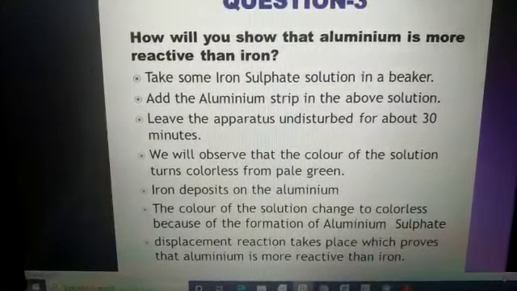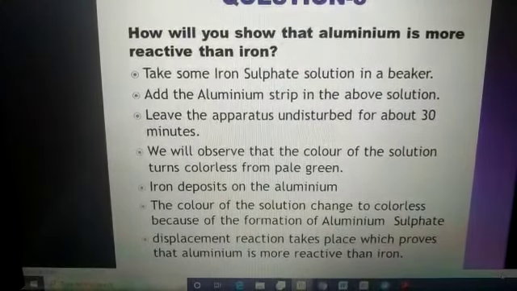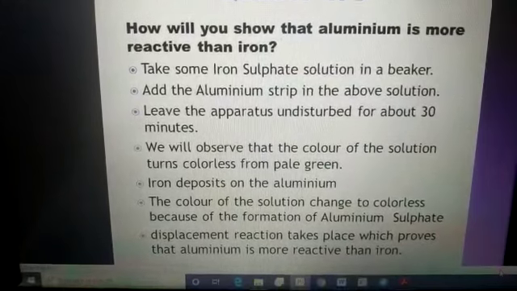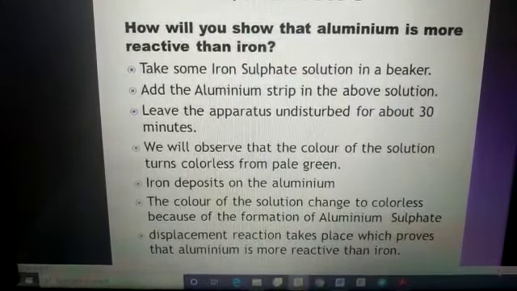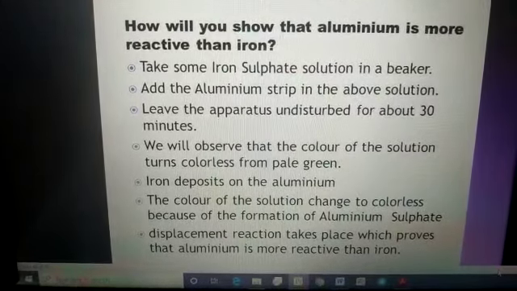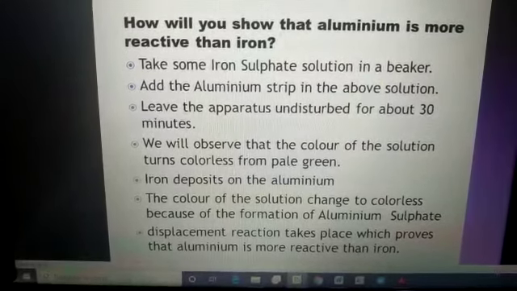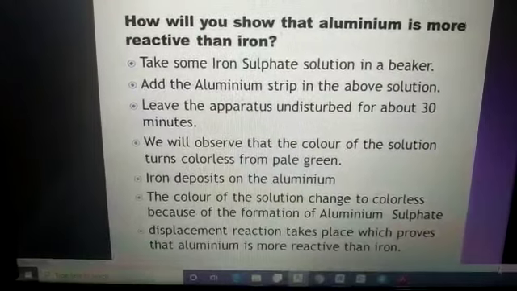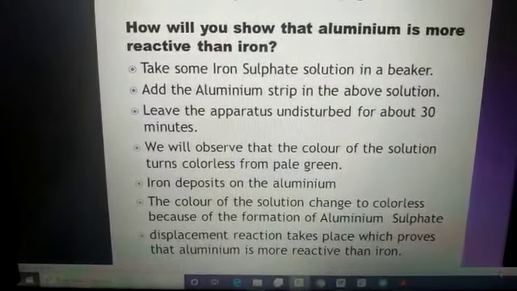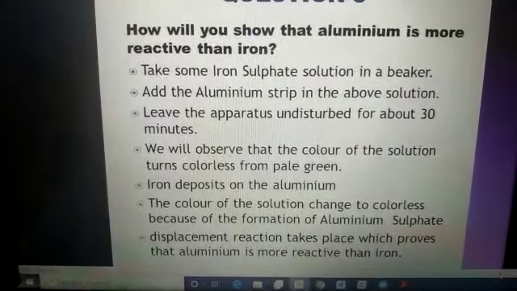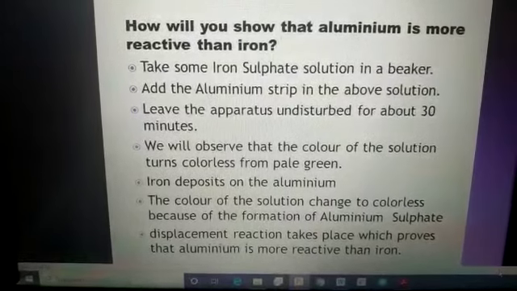The same will happen if we want to know which one is more reactive between iron and copper. We will easily identify it by reacting them. Similarly, to identify which of aluminium and iron is more reactive, we are performing this experiment.